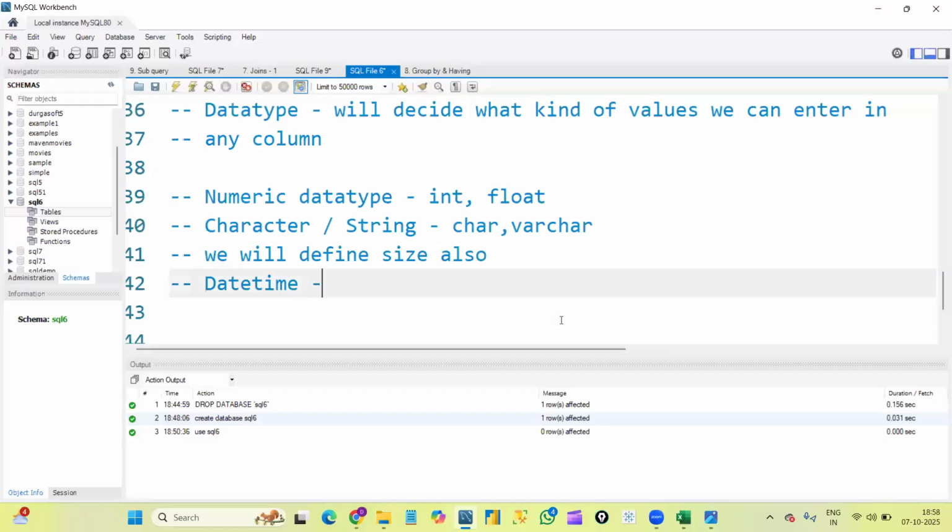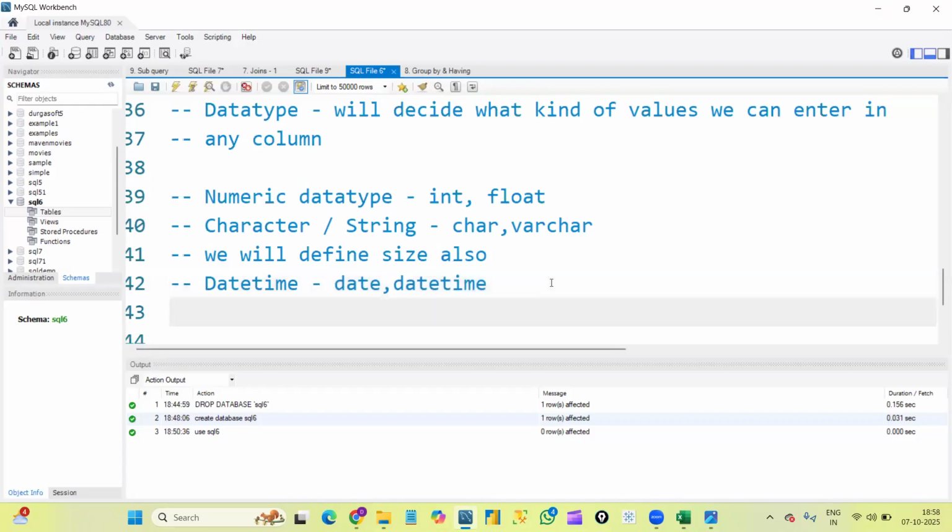Next, we have the date time data type. Here also we have two types: one is the date data type and the second one is the date time data type. If I want to store only dates, I'll use the date data type. If I want to store date along with the time, I'll use the date time data type. But we have a format here, and we need to follow that format to store the dates: year, month, date.